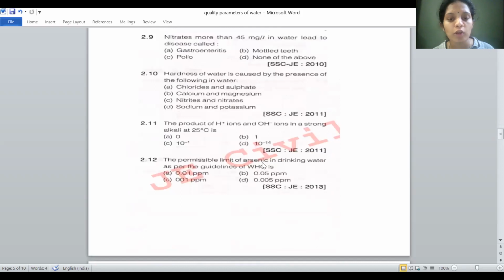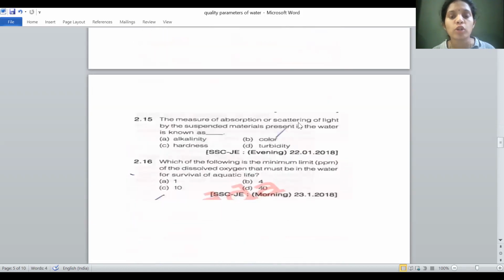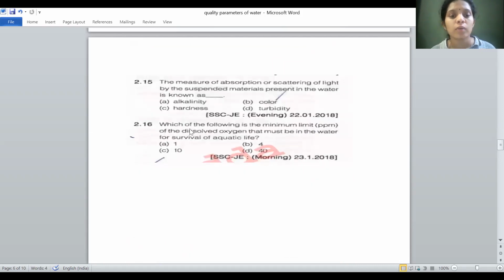The permissible limit of arsenic in drinking water is 0.01 ppm, as I have given you in the chart. The measure of absorption or scattering of light by suspended material in water is known as turbidity. The minimum dissolved oxygen required for survival of aquatic life is 4.